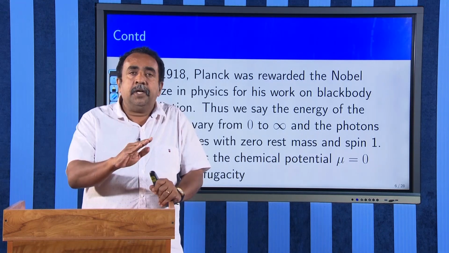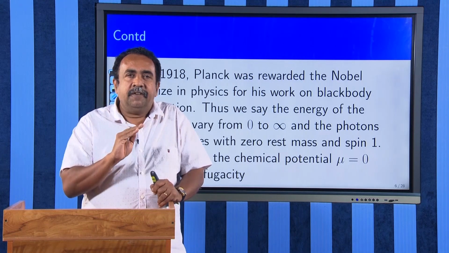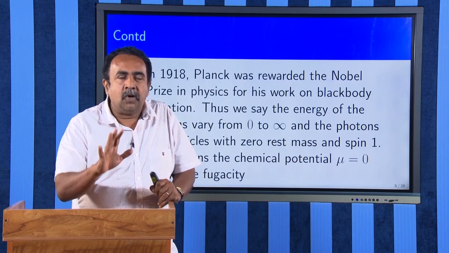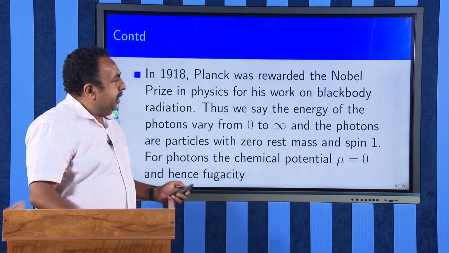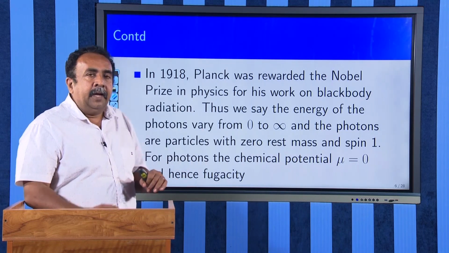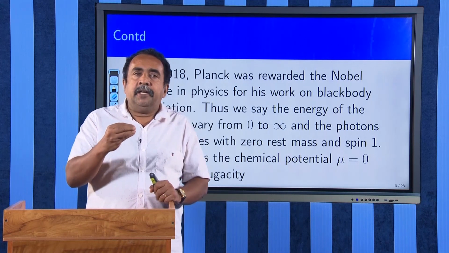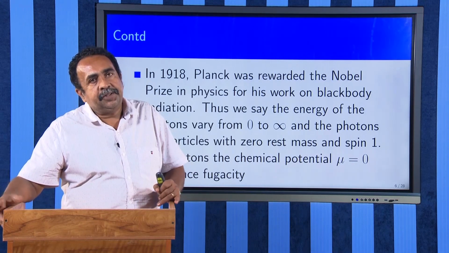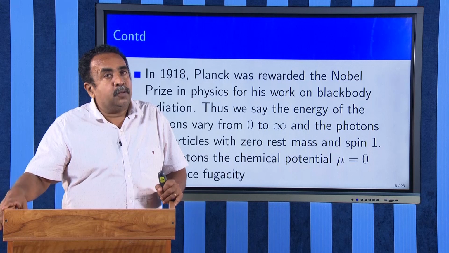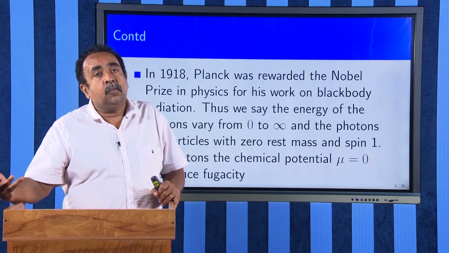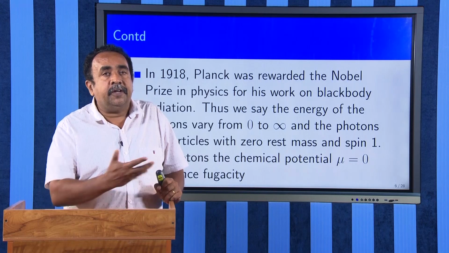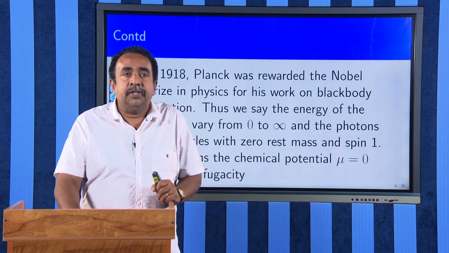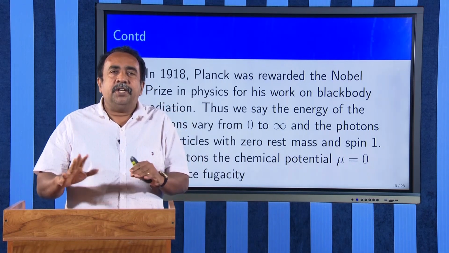We will be using our earlier equation for log z, which we developed from classical statistical mechanics, incorporating the quantum properties. Therefore, the energy will be E is equal to h nu. We take the basic particle responsible for black body radiation to be the photon, whose energy is E is equal to h nu, and the spin of the photon is 1. The chemical potential, that is the work done to create or destroy a photon, is taken as 0. That is, no work is done to create or destroy a photon.